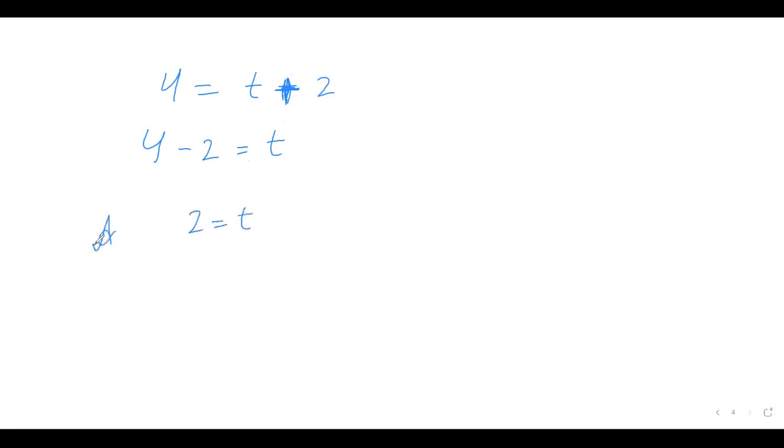Correct. Ma'am, but if we divide also, then also the answer will become the same. Don't worry about the answer, solve it correctly. Okay, ma'am. Plus will move to the other side, then it will be minus.